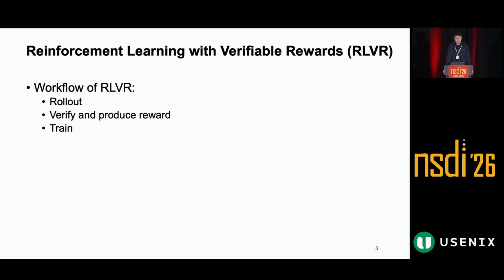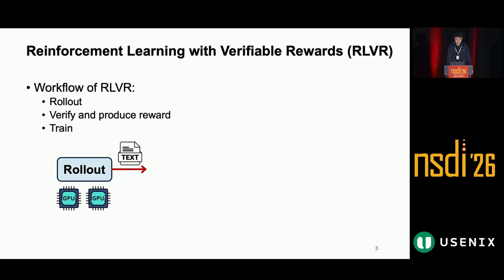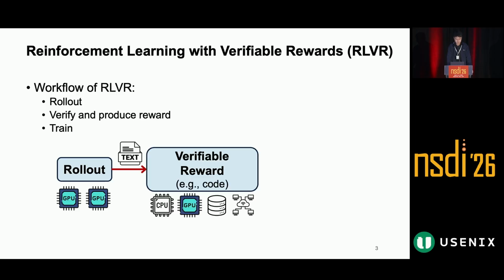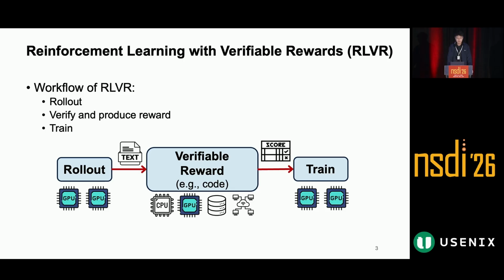The workflow of RLVR includes rollout, reward, and training. During rollout, LLM generates output in an autoregressive manner. Then the output is verified and produces a reward. Finally, the data is consumed by training, which typically uses algorithms such as PPO and GRPO. Compared with a learned reward model, the reward here comes from an external verification procedure, which is often more reliable, but also much more complex and heterogeneous.